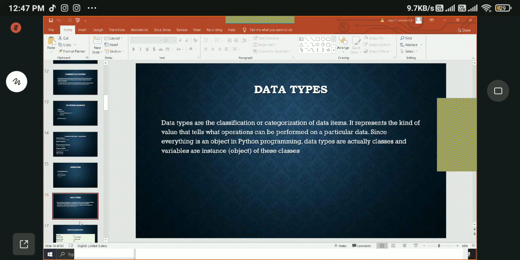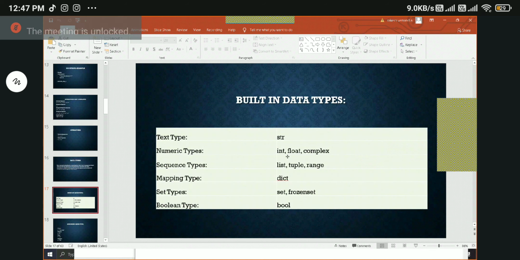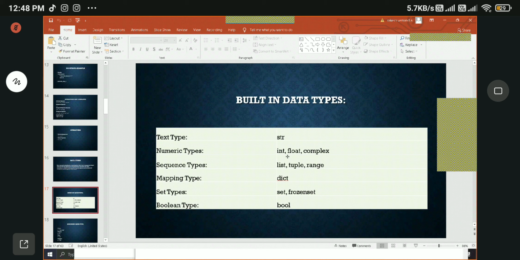So these are the built-in data types. Text is the string data type. In numeric, we have integer, float, and complex. In sequence types, we have list, tuple, range, and string also comes under sequence type. In mapping, we have dictionary. In set types, we have set and frozenset, and boolean has the bool type.